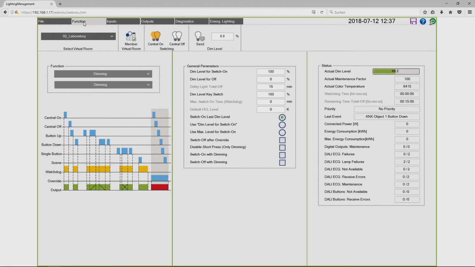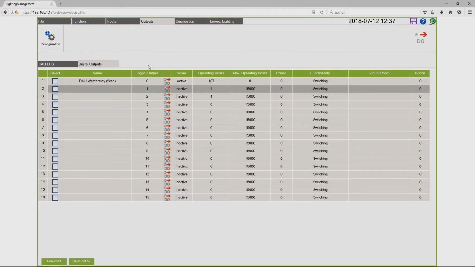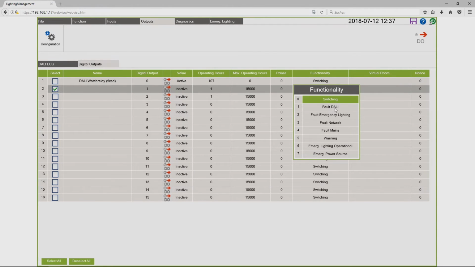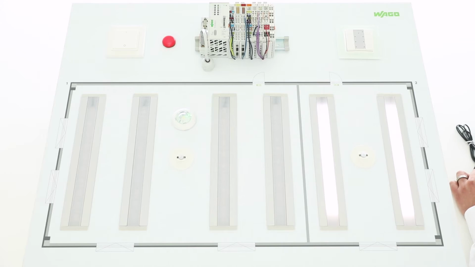I will now go to the outputs and I will use a digital output, the second one, to show you a detected failure. I have prepared a failure. I have disconnected the DALI lamps from the DALI bus and I will now change the functionality from switching to fault DALI, and now you see the red lamp is blinking, so that is a detected failure.